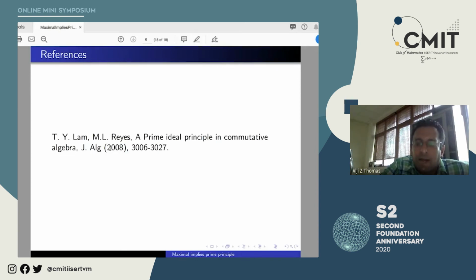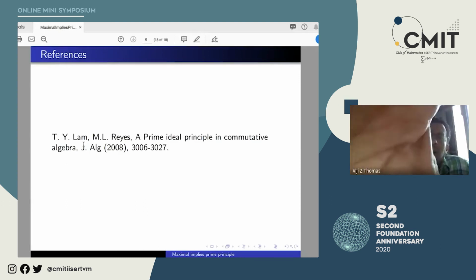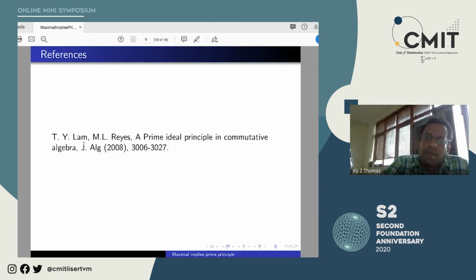They had already done it. In fact, M.L. Reyes, the student, has several other papers, at least two more, written on the prime ideal principle for two-sided ideals, a prime ideal kind of principle in a non-commutative setup. It says a generalization of theorems of Kaplansky and Cohen, or Kaplansky and Herstein, to non-commutative rings, etc. So you can look up Reyes' papers. He is writing on this prime ideal principle.